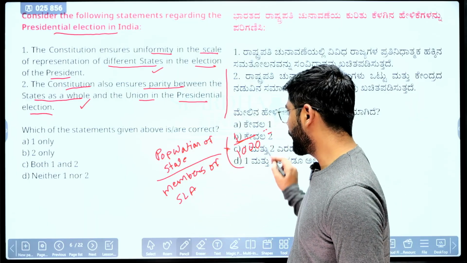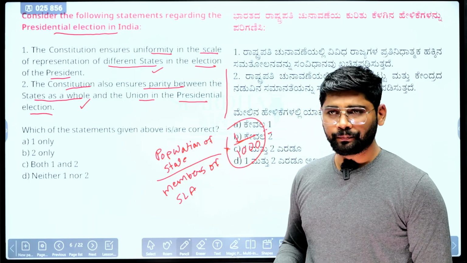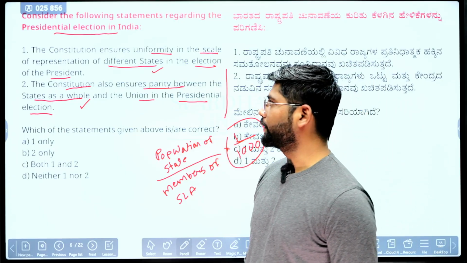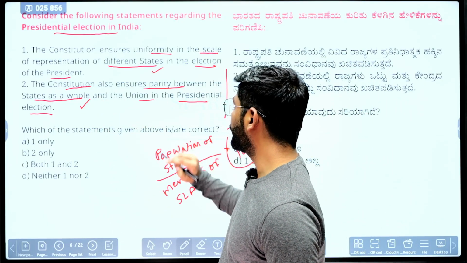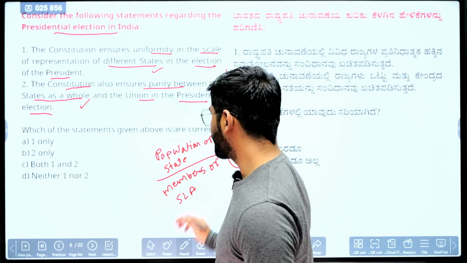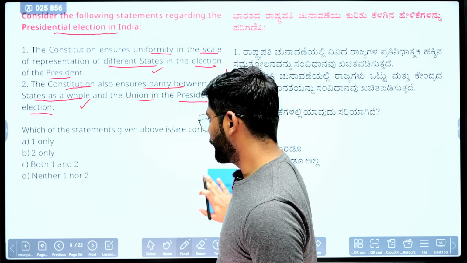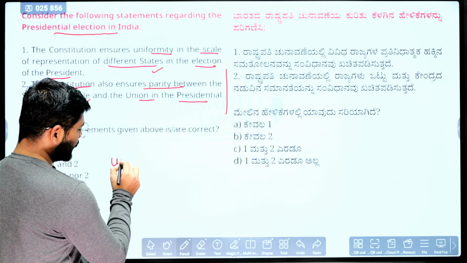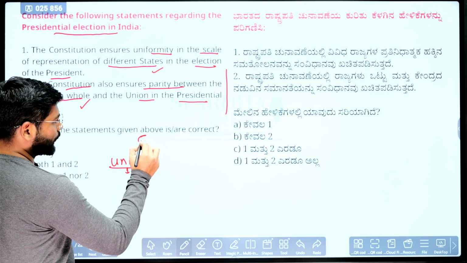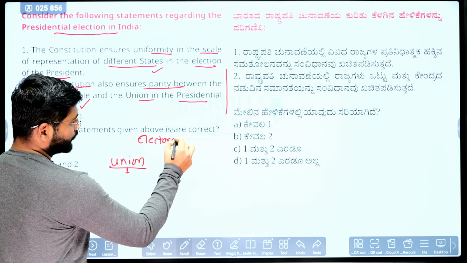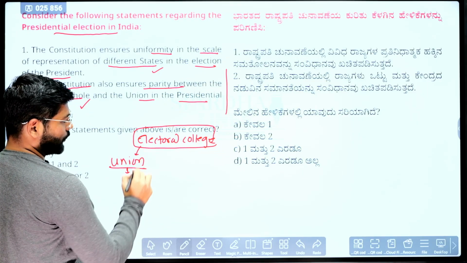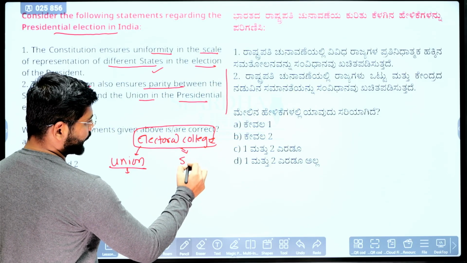So this particular aspect that they have introduced helps in ensuring the uniformity of scale in representation. Second statement, the Constitution also ensures parity between the states as a whole and the Union in the presidential election. What it is actually saying is that the electoral college for presidential election has two parts, the Union and the states.